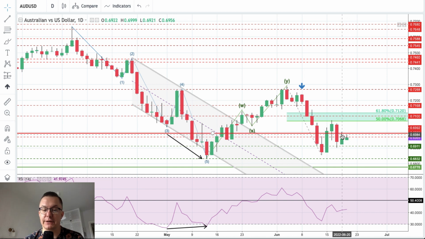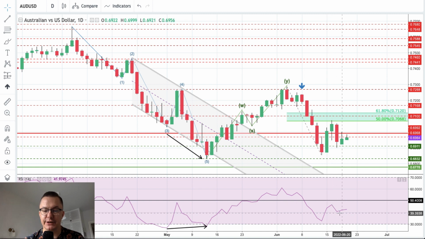So the market participants are waiting for a breakout in the direction of the global macro trend, and the trend on the Australian dollar is down. So we should expect the market to drop below the lows of the 14th of June. The low is at 6,854. Then we should test the lows of wave 5, which is 6,830, and then of course the target would be the technical support at 6,778 pips.